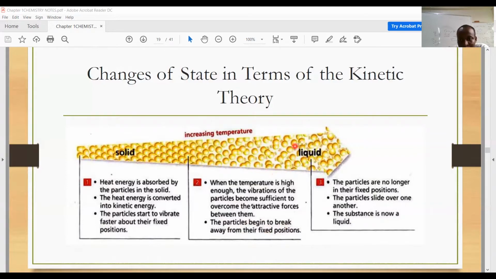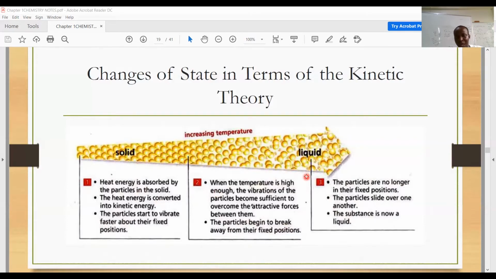And so there's going to be a transition. The particles are no longer in their fixed positions. They begin to slide over one another. And then we say that we have what? The liquid phase. So that is how the transition from solid to liquid occurs.